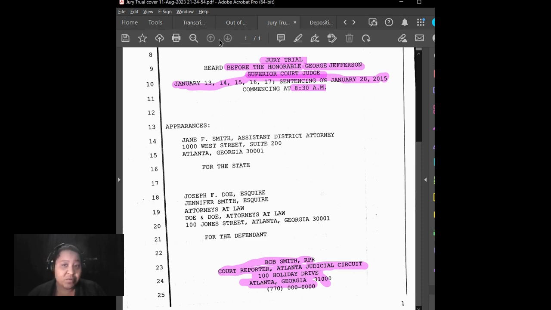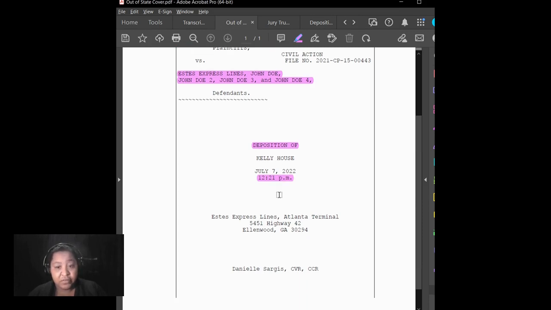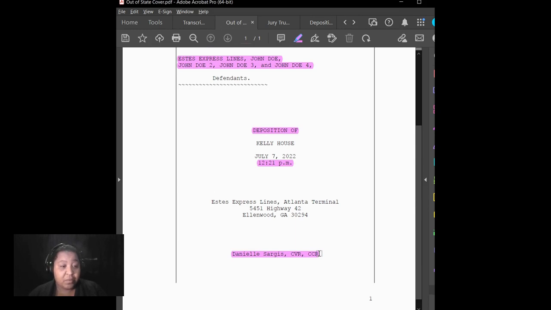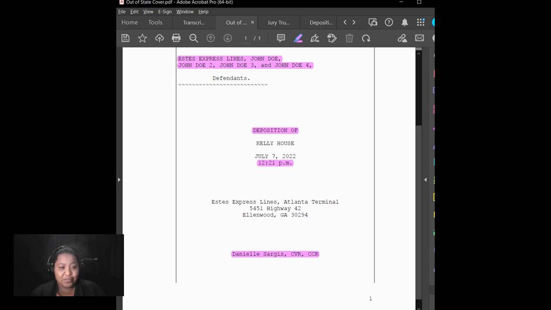Now, the thing to remember that I do also want to show you is that if you notice on this particular transcript cover for this deposition, the only thing I have listed is my name and my credentials. And this is because this is a deposition transcript that was produced for an agency. With agencies, they tend to have their own cover sheet that tells their contact information for the people who are ordering the transcripts from them. So just note that in those situations, it is possible that you don't necessarily need to have all of your information because it is not you, the individual court reporter, that is producing this transcript. It is the agency that you are working for.